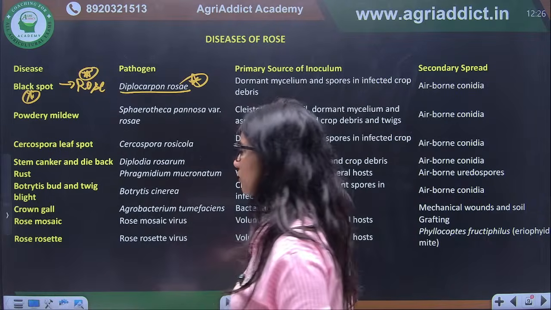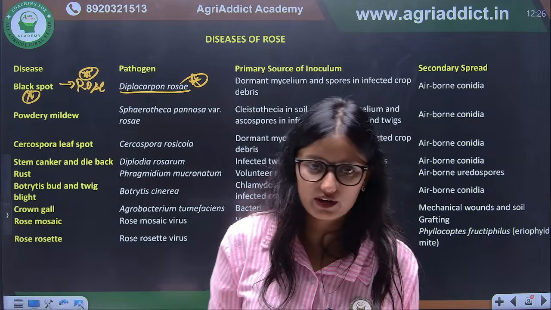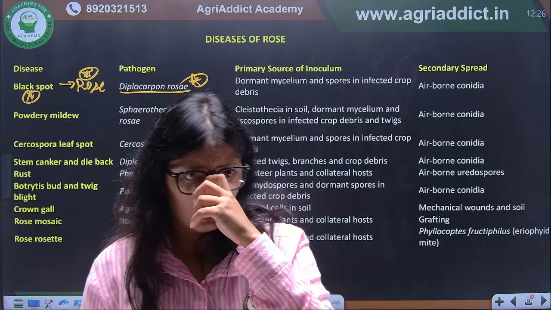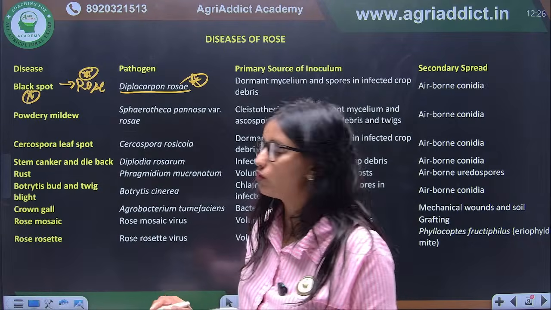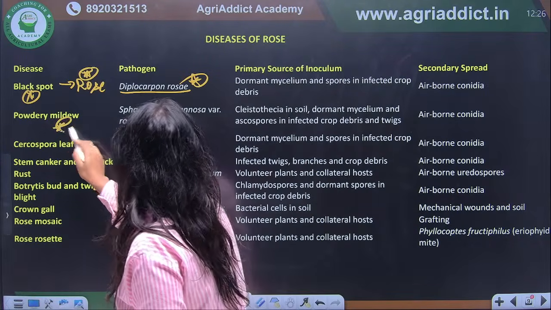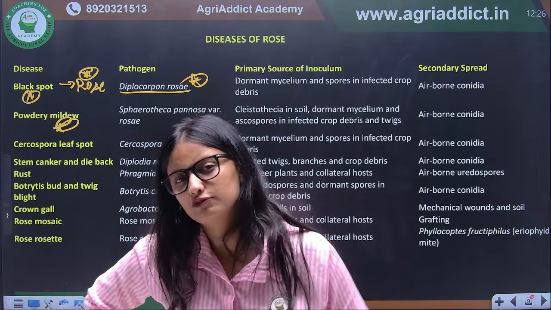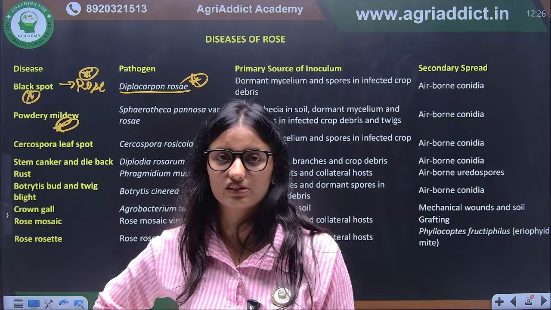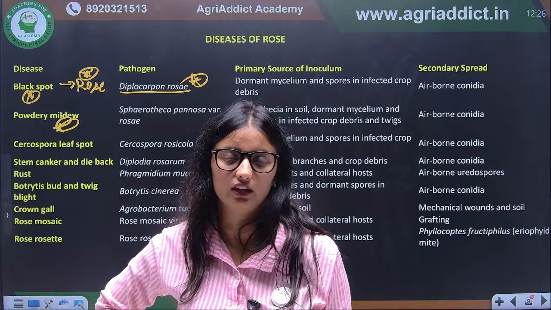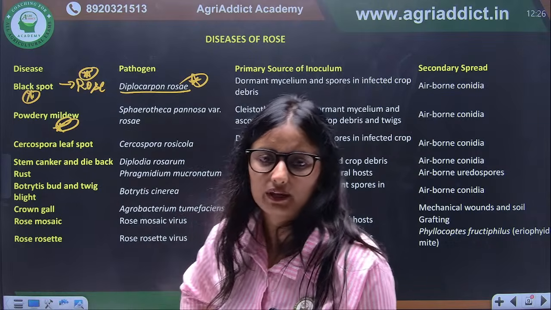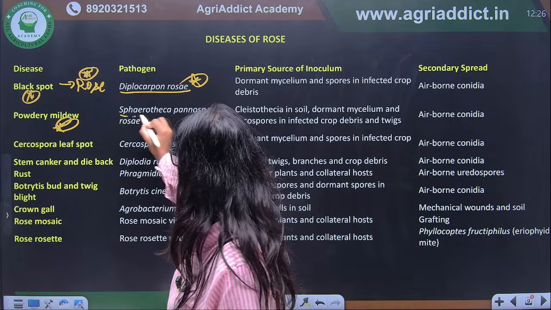If we talk about powdery mildew, it is again important. What is the causal organism of powdery mildew of rose? If you go through the classes of diseases of fruit crops, there we discussed the different appendages of the powdery mildew. So tell me, what are the appendages of Sphaerotheca?